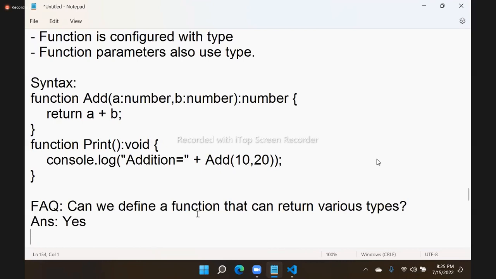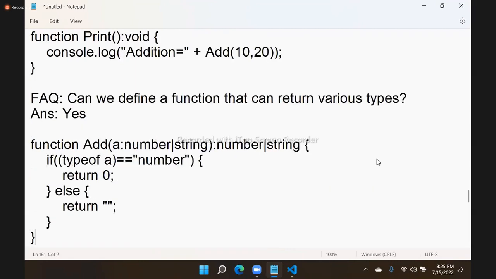In that case, a lot of things are missing in TypeScript, right? And sometimes they need such concepts to use in React. Then they face problems. That's the reason you have to know a little bit of depth about TypeScript. You need to understand how these are defined. So these are various return types you can configure.